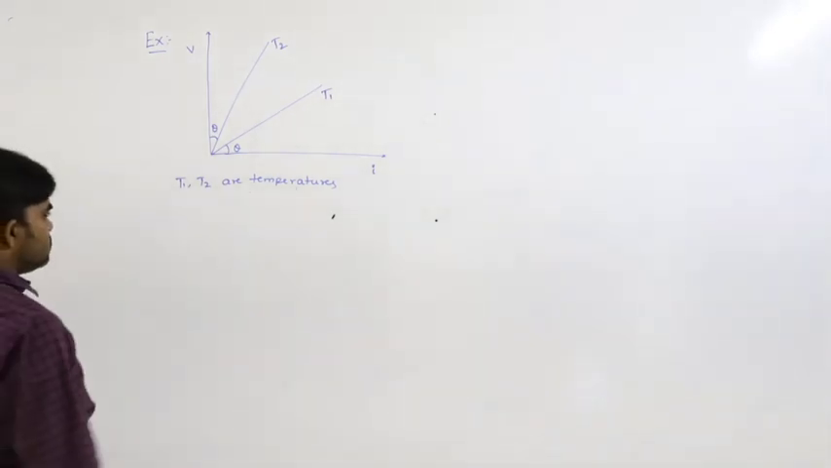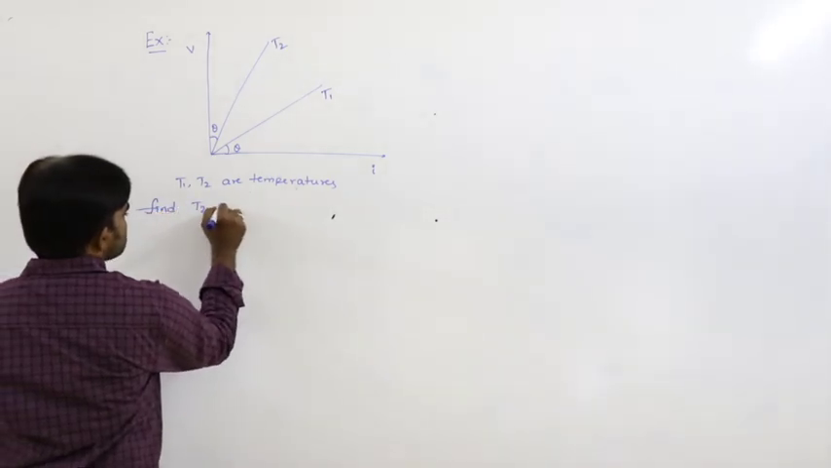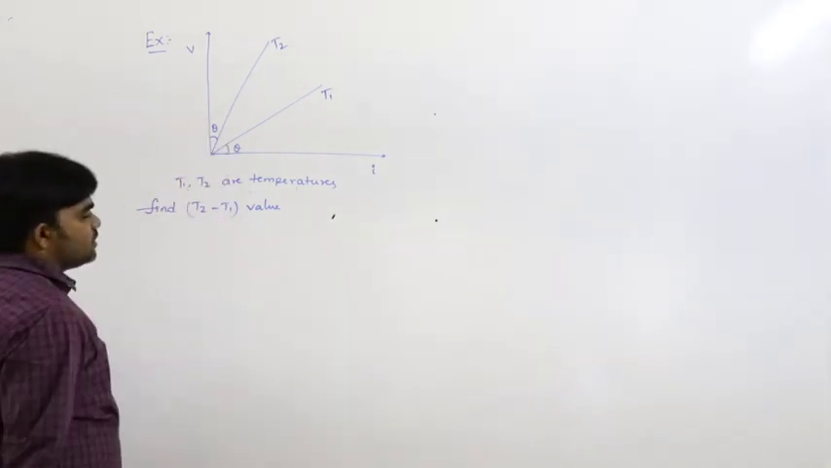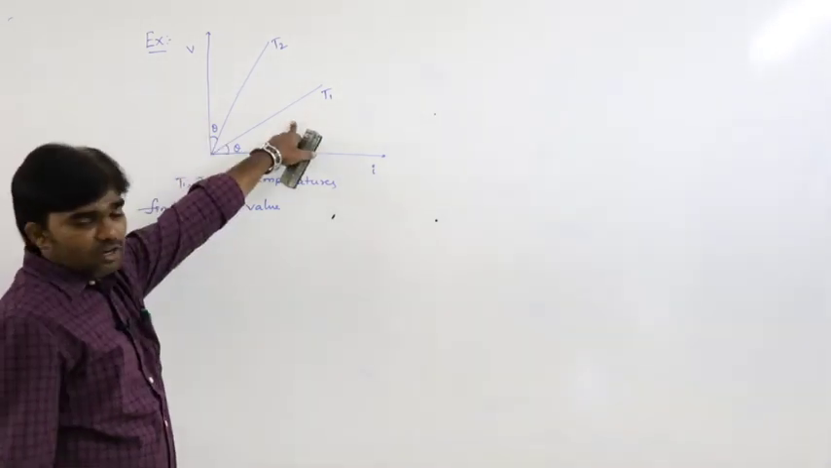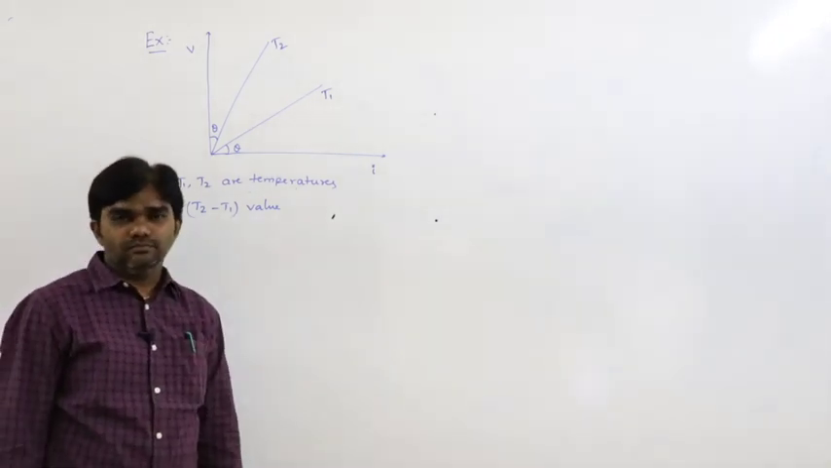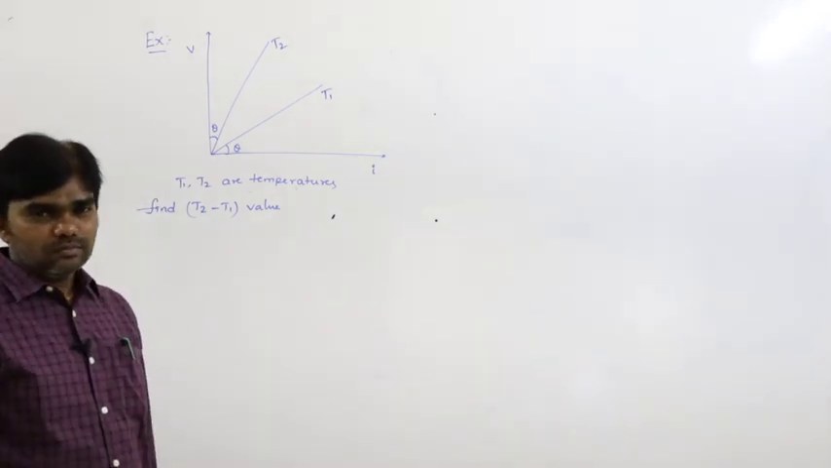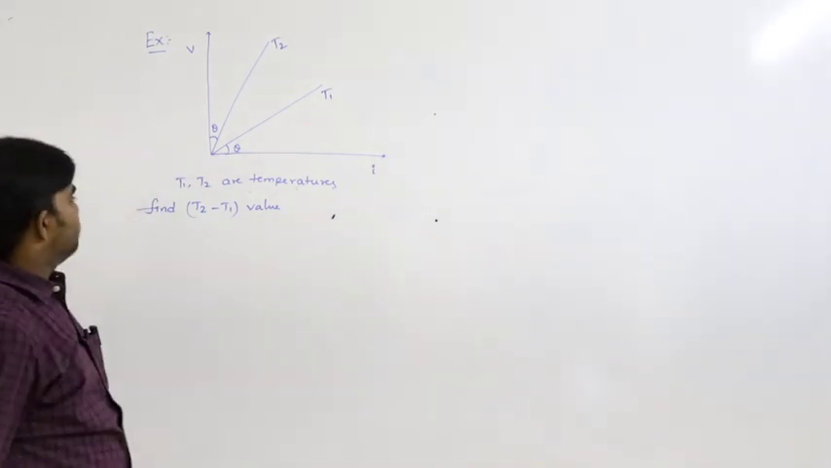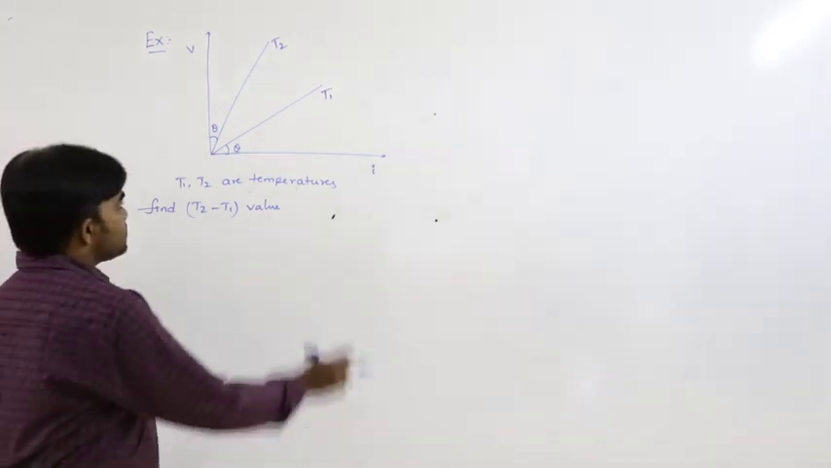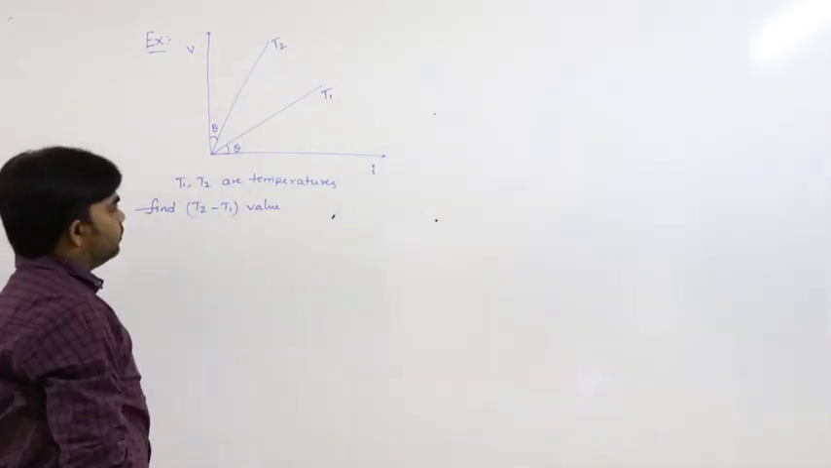Here we have to find the T2 minus T1 value. Only this graph is mentioned. Then find the T2 minus T1 value. How can we calculate the T2 minus T1 value? So that is the thing. So resistance at temperature T1, resistance at temperature T2.